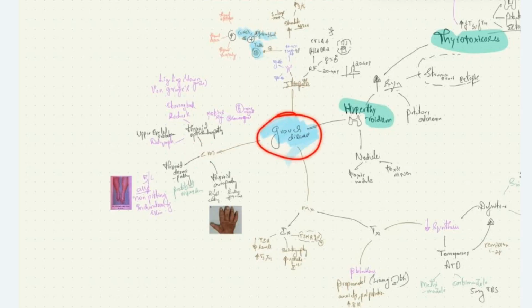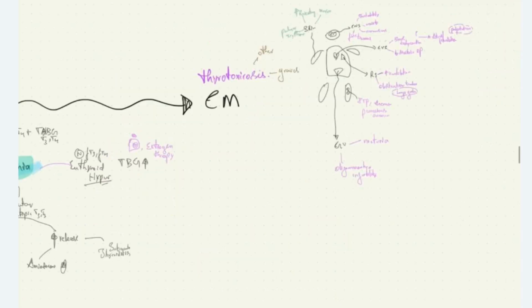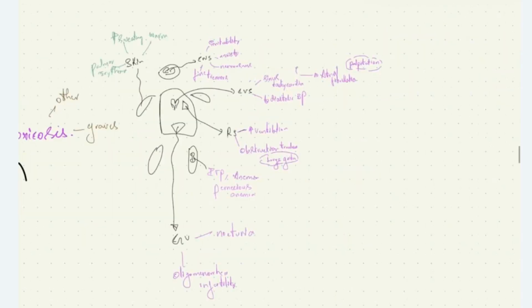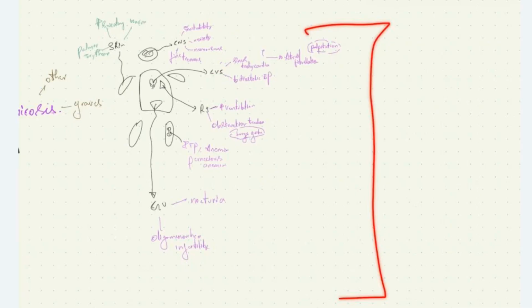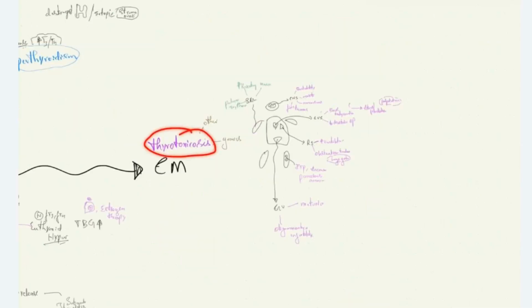There are manifestations of thyrotoxicosis, from head to toe. Please note, the manifestations that I am mentioning now are seen in other causes of thyrotoxicosis also, and also they are seen in Graves' disease.